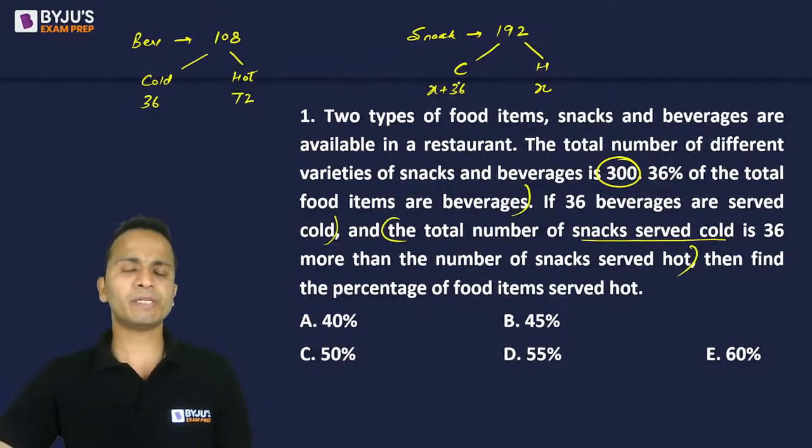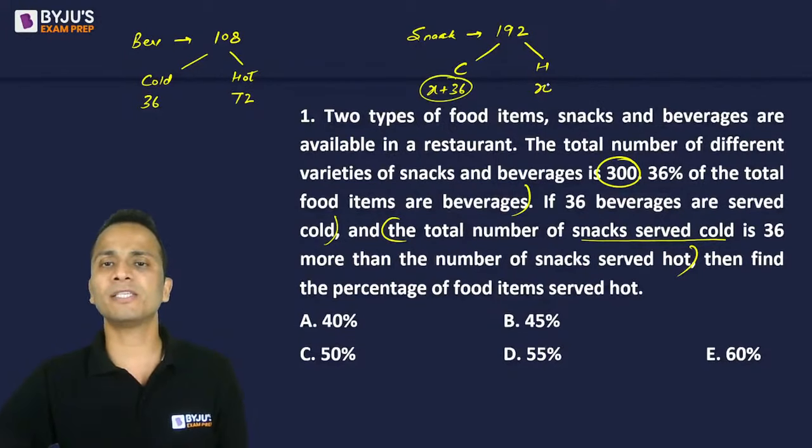Now I know that the total number of snacks served is 192. So x plus 36 and x, the sum of these two should be 192.